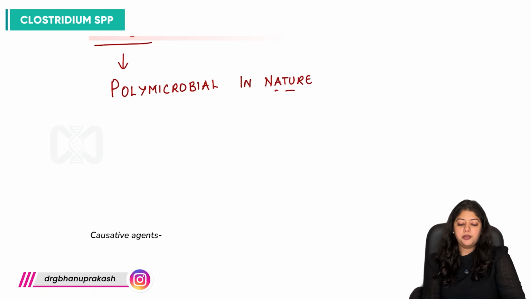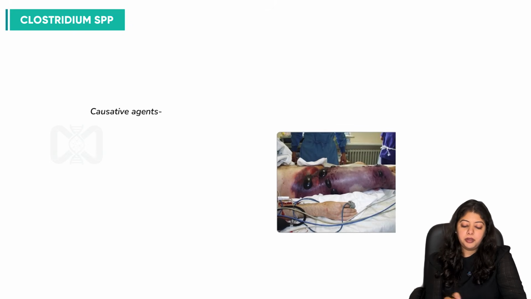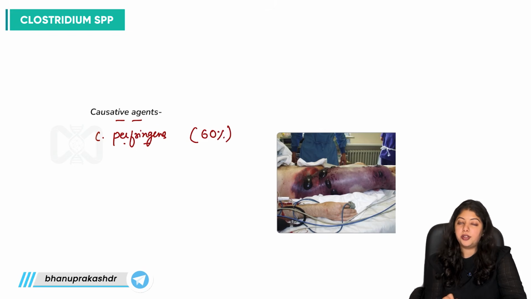So what happens here is that the species Clostridium perfringens is responsible for the majority of the cases.